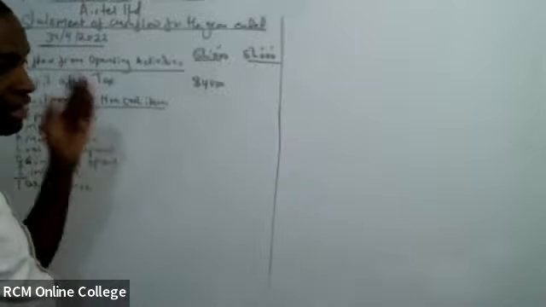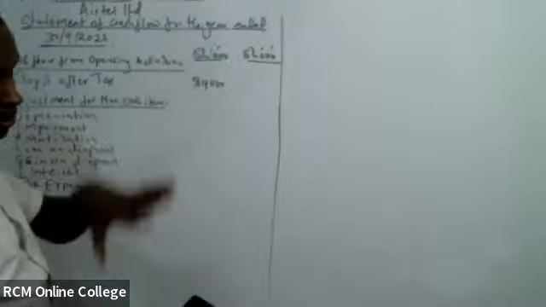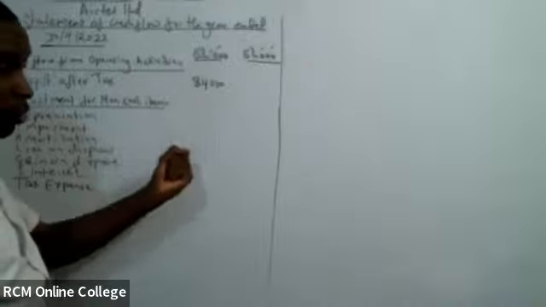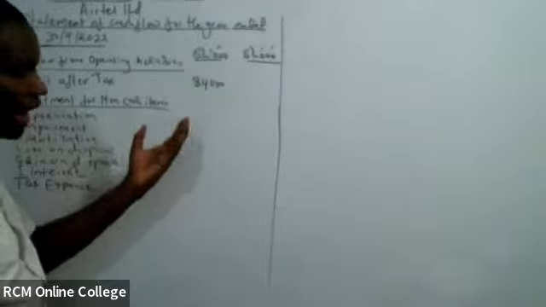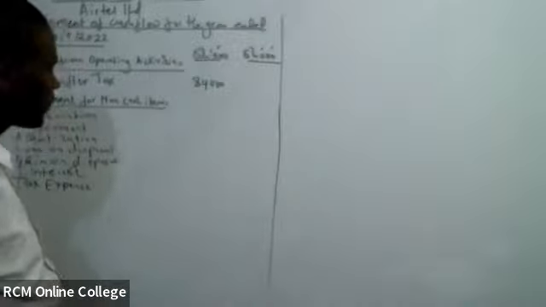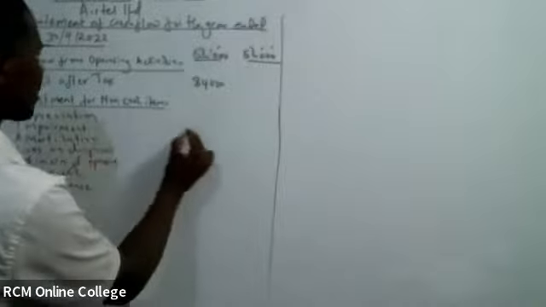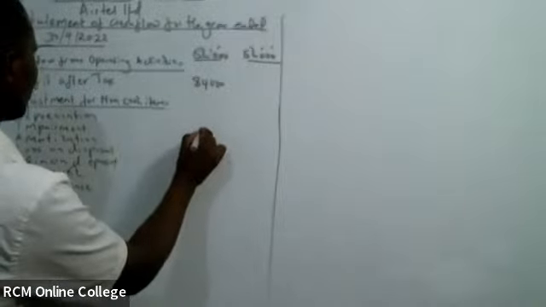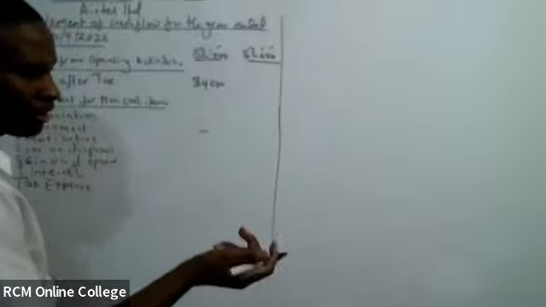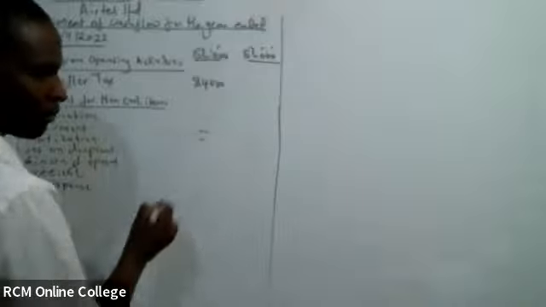Now, can I get my depreciation directly? And where do I expect to get depreciation? From non-current assets. Okay. So that means for my non-current assets, I have not been given my depreciation directly. So I need to just chill and pick any other item that I can access very easily. Do we have impairment, by the way? Looking at my question, are there things like impairment? Just look at the question. We don't have such things, right? None. Amortization too, I have not seen. Looking around, there is none.